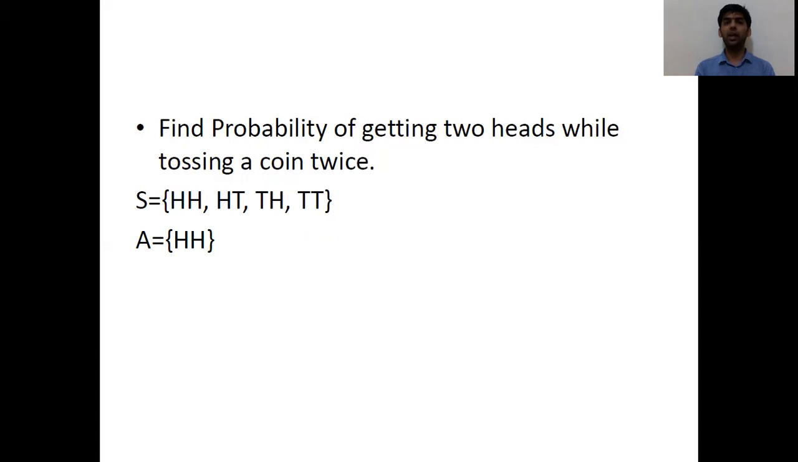Now my event is getting 2 heads. For getting 2 heads, there is only one possibility, so my event space A will have only one element, that is HH. The number of elements in the event space is 1 and the number of elements in the sample space is 4. So my N of A is 1 and N of S is 4. Our formula for finding probability is N of A upon N of S, so the probability of our event A, that is getting 2 heads, will be 1 by 4. This is how we can find the probability of any event by using our basic formula.